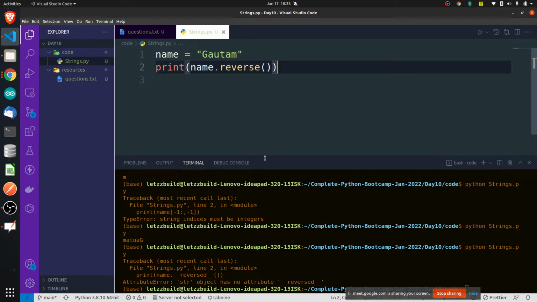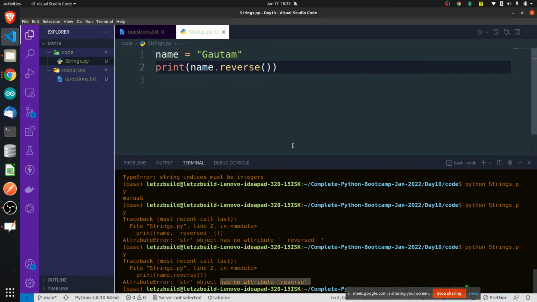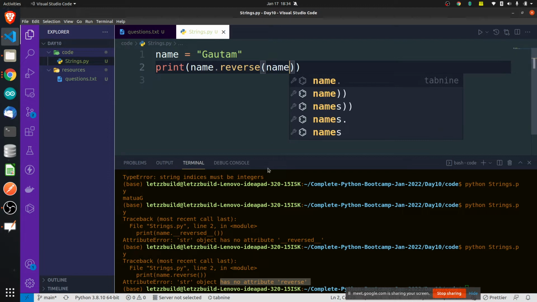String dot reverse, string attributes as reverse of name. Name dot reverse of name, something like this. No, I don't think it will be like this. It will never be like this.